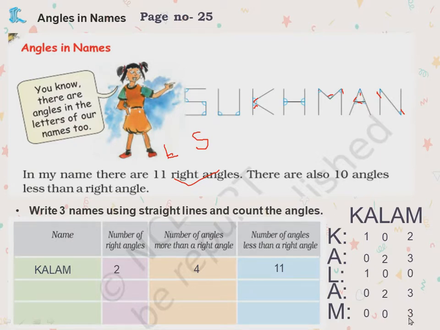1, 2, 3. All 3 are less than. Now you see how many right angles? 1 and 1, 2. 2 and 2, 4. Next this: 2 plus 3, 5. 5 plus 3, 8. 8 plus 3, 11. So like this, 2 more you will do.